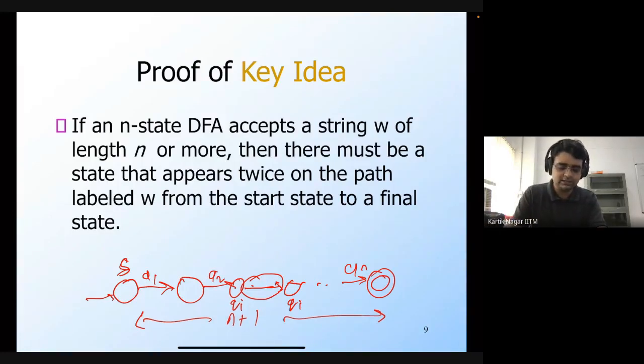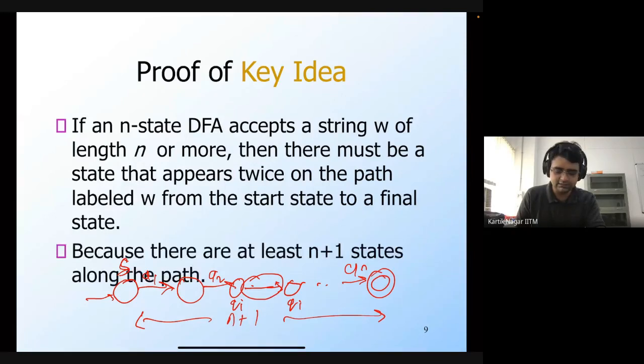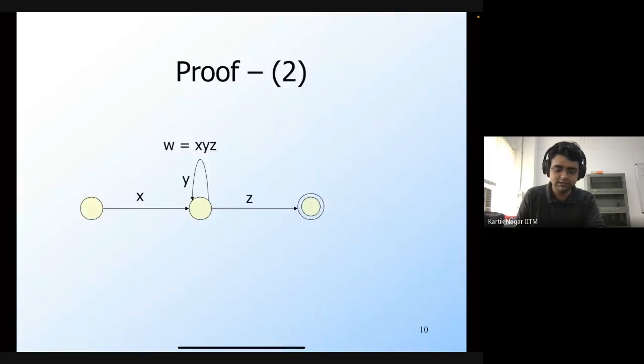Okay. So let's just summarize this. If you have an n-state DFA and it accepts a string of length n or more, then there must be a state that occurs twice on the path labeled w from the start state to a final state, because there are at least n plus 1 states on this path. So this is what I just said. This is the state Qi that was repeating. x is the string that takes you from the start state to Qi, y is the string that takes you from Qi to itself, which is the cycle, and z is the string which takes you from Qi to the final state.